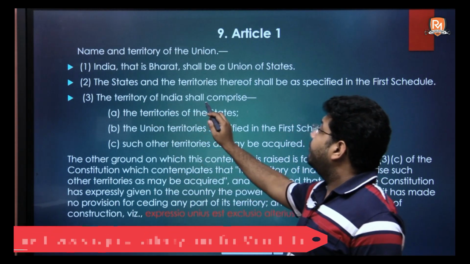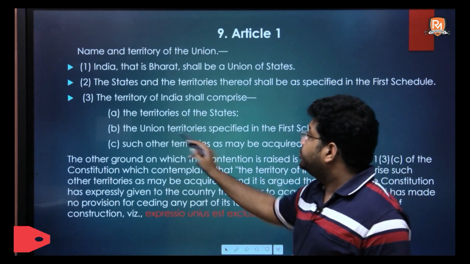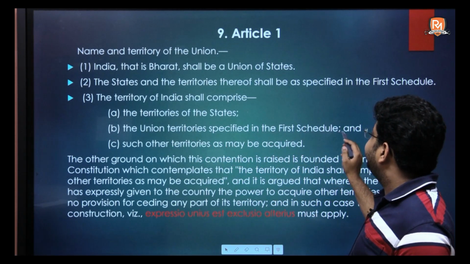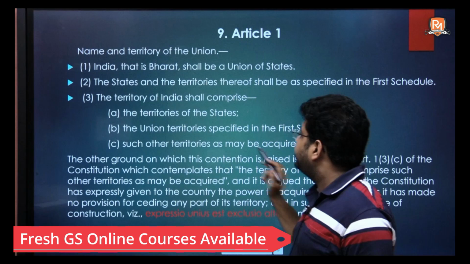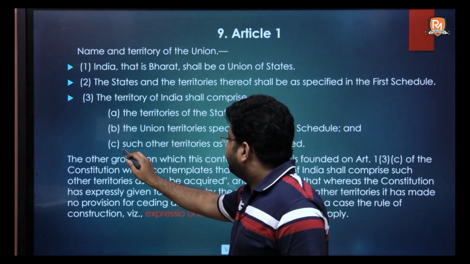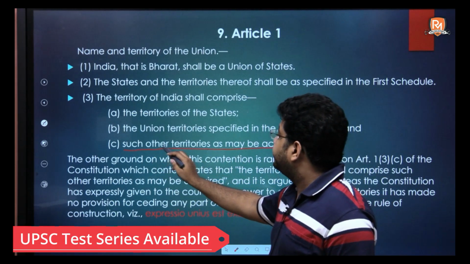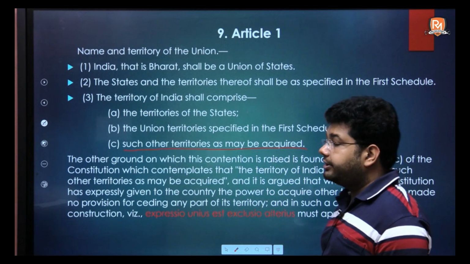The territory of India shall comprise the territories of the states, the union territories specified in the first schedule, and such other territories as may be acquired. So over here we will put emphasis on the C clause, such other territories as may be acquired.